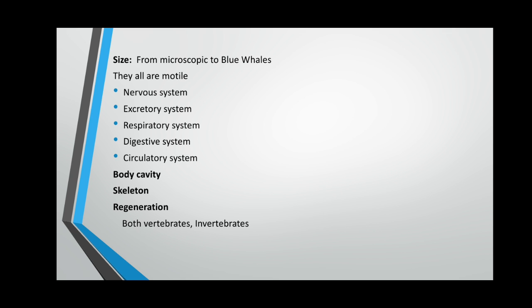Some of them are also sessile, meaning they are attached to the substratum or to the rocks and they cannot move from one place to another place. Or they are parasites. And parasites are those organisms which live within the body of another organism which is called its host.